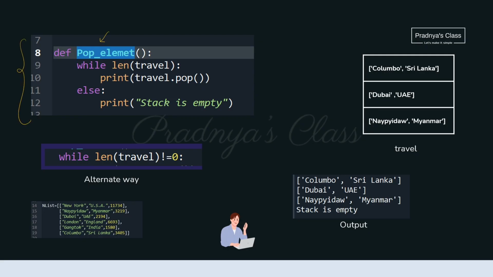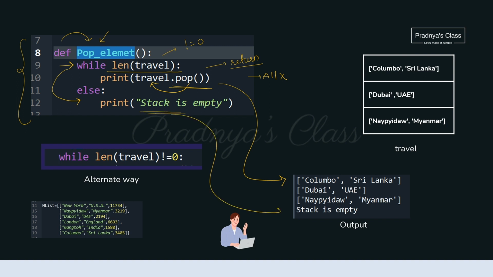As mentioned in the question, user defined function got created with the def keyword. We have to keep on popping the elements from the list. For that, we will be traversing the whole list until the length of the list is not equal to 0. We are applying pop function on the travel. You know, pop function returns the popped element. All the records will get deleted, will get popped from the list. When there are no records, we will be coming to the else part, and the message stack is empty will get printed. So finally we will get this output.